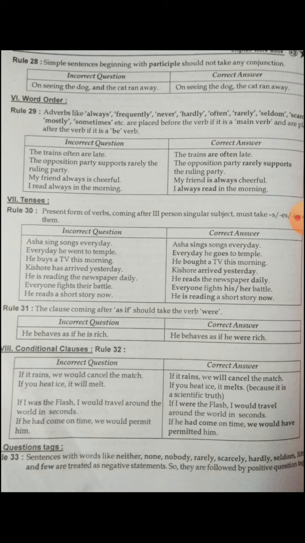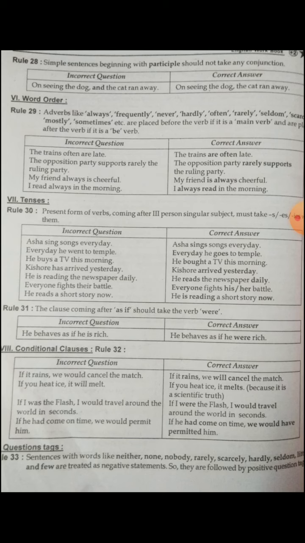So main verb, what is a main verb? It is an action word. See, look, eat, sing, these are all main verbs, some actions. What are the be form verbs? That is am, is, or was, were. These are all be form verbs. So main verb means we have to use the adverb before the verb. These are adverbs used before the verbs. Be form verb means we have to use it after the verb.